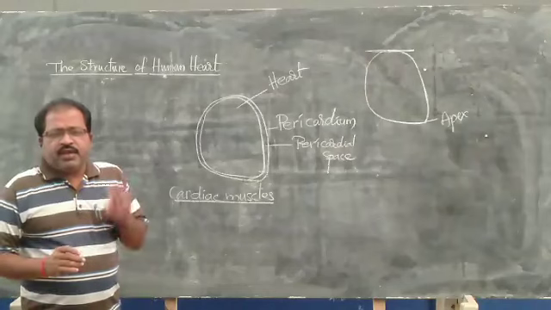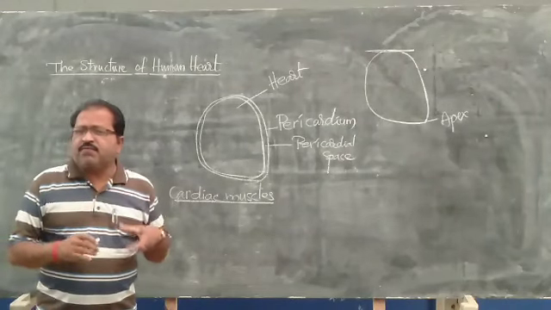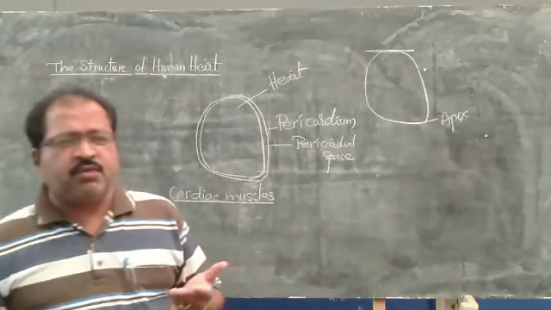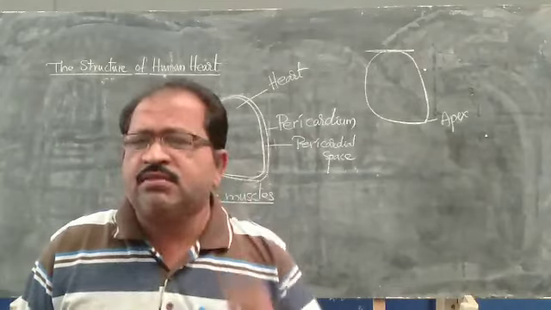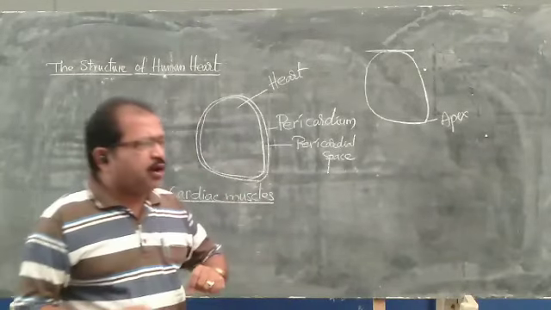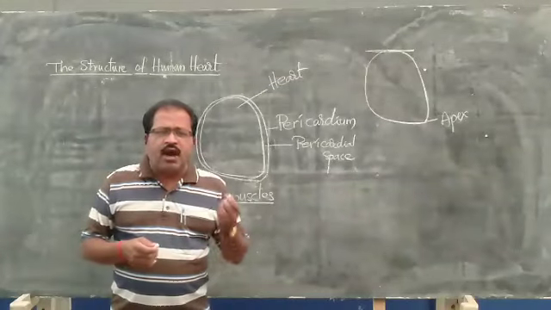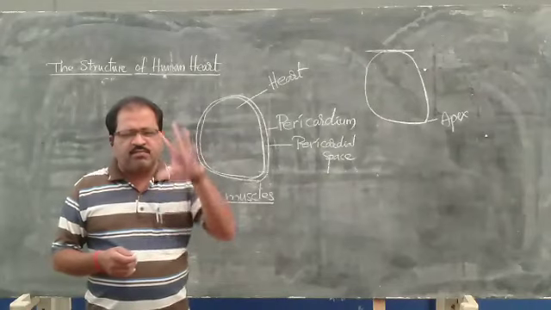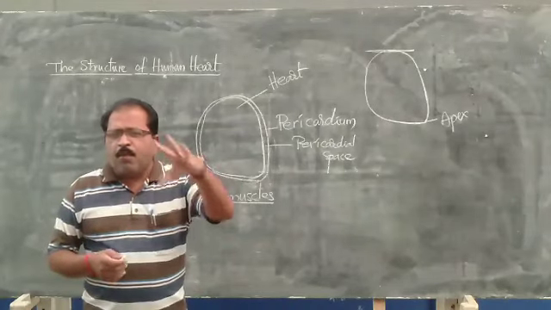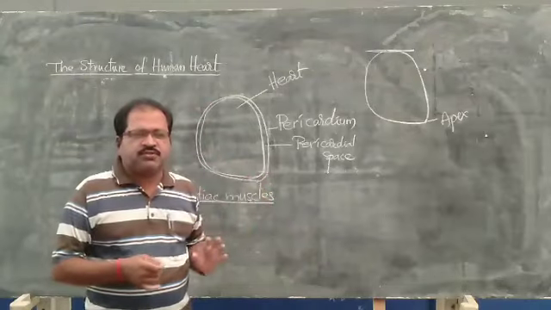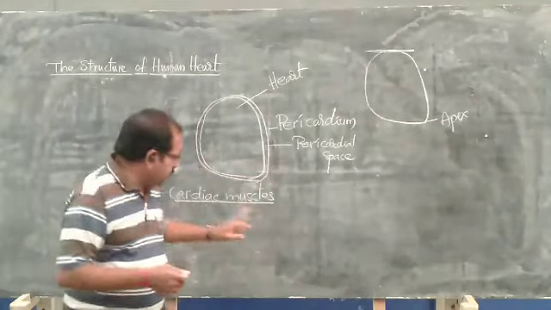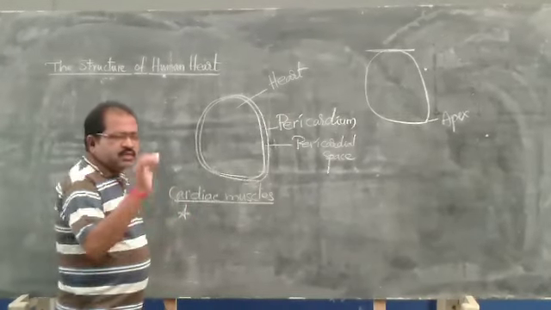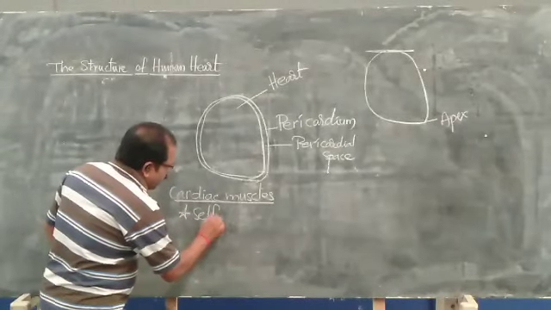That is, they can self-contract and self-relax. This self-contraction and self-relaxation makes the heart pump the blood into the blood vessels. The contraction and relaxation of the muscles makes the heart pump the blood into the blood vessels. That is possible only by the cardiac muscle. That is the first property of the cardiac muscle. What is that? Self-contraction and self-relaxation.